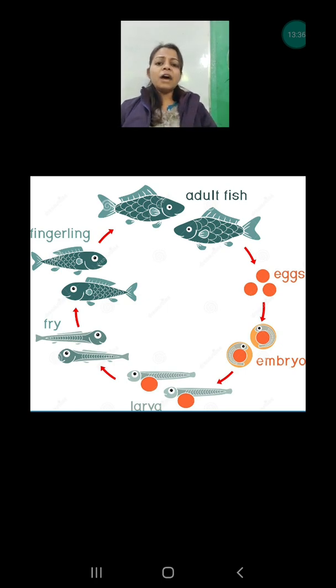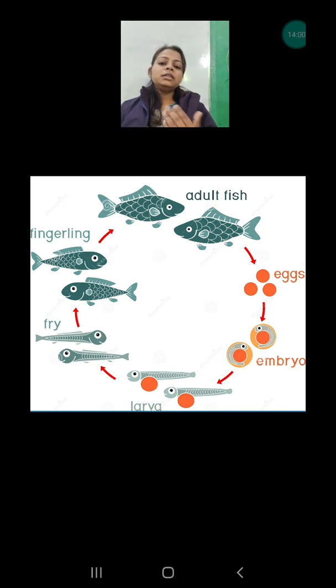After that, when they become fry, that means their size has developed, and they have small fins and tails. It means they can swim in the water and find food, so there is no need for the food pouch. That's why you see in this picture that the fry does not have any kind of food pouch.